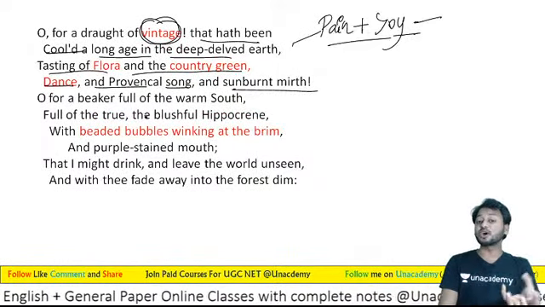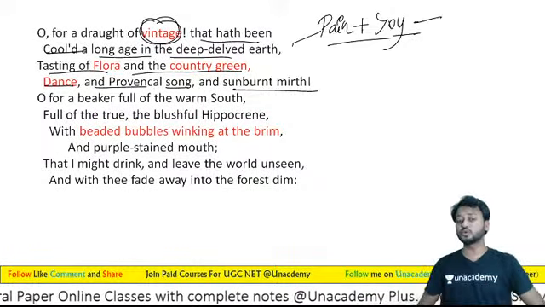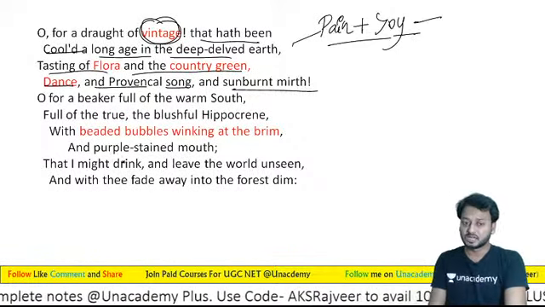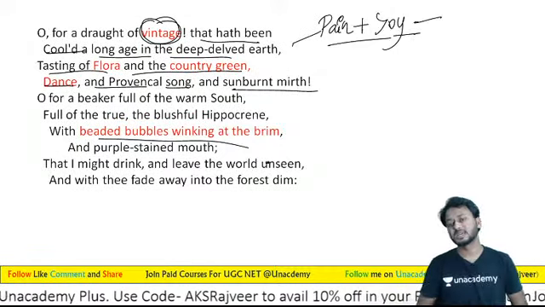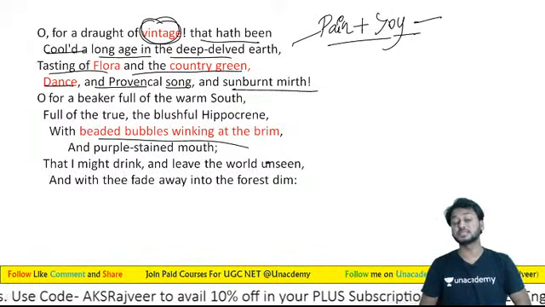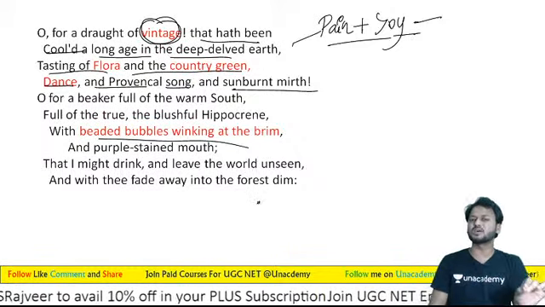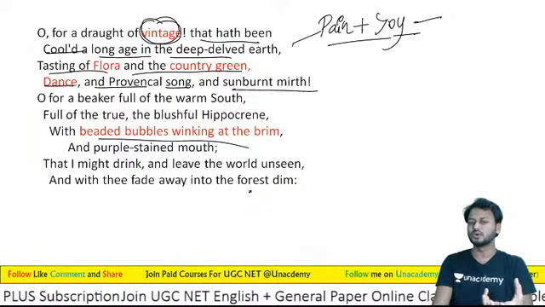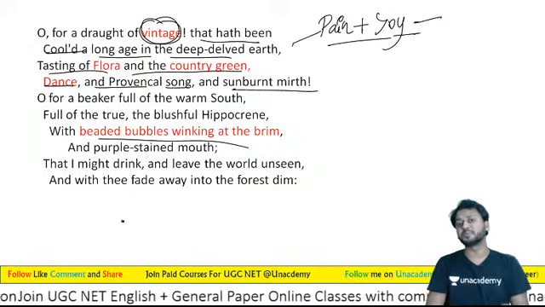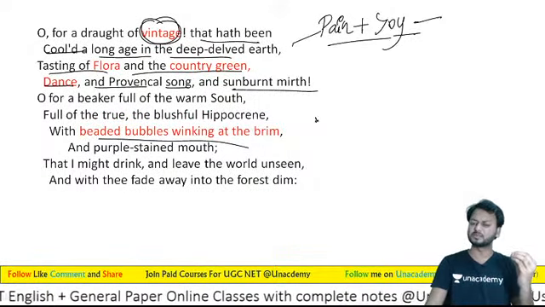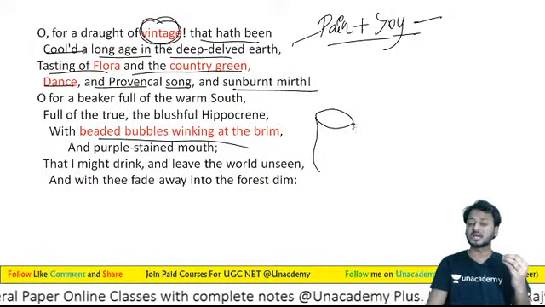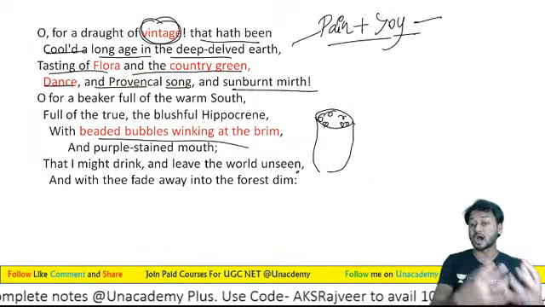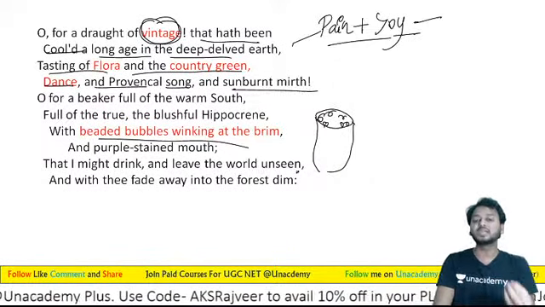Oh, for a beaker full of the warm south, full of the true and blissful Hippocrene, with beaded bubbles winking at the brim. Learners, a beautiful alliteration. Yes, a beautiful alliteration. Here you can see. So learners, he is going to say कि एक ऐसा हो जिस पर जब उस बीकर पर वाइन डाली जाए तो वो कैसी हो, beaded bubbles winking at the brim. कि बिल्कुल learners जब इस बीकर में उस वाइन को डाला जाए तो यहाँ पर बहुत सारे बबल्स बन जाए, and those bubbles are going to show कि how effective the wine is.